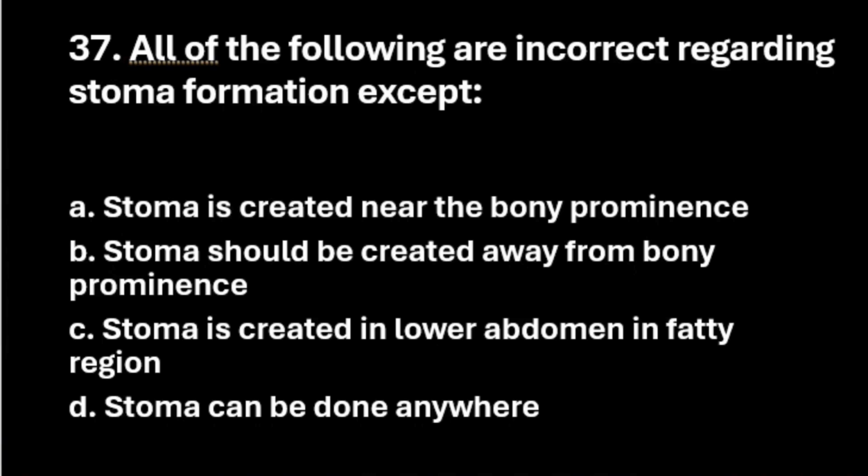Before we go to the right answer, I will tell you the strategy. Here you can see two options are contradictory. So most probably one of them will be right, because if two options are contradictory, one should be right. Then "except" is the negative word, so we have to see which is correct. Then "stoma can be anywhere" can also be a wrong option. So you have to keep all these things in mind.